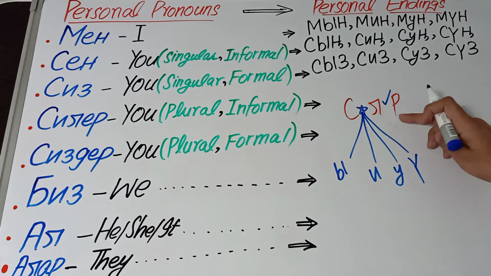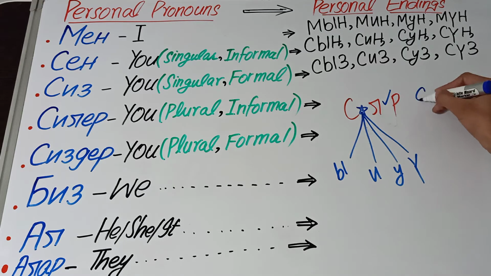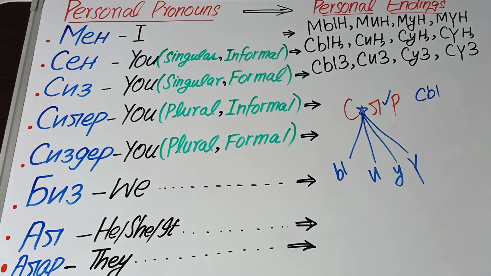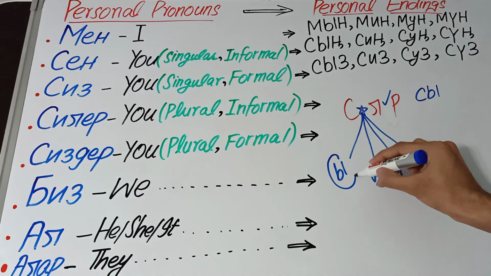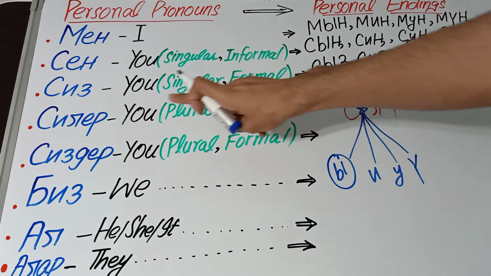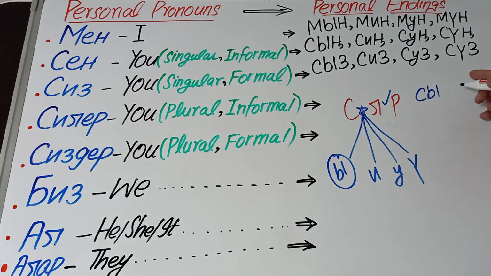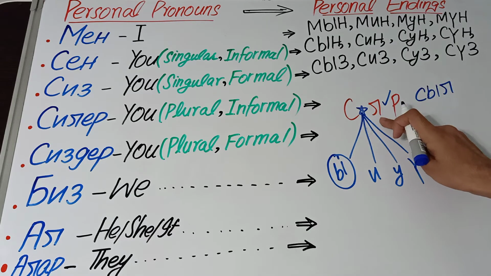But here which vowel will you use? Here you can use the vowel according to the vowel harmony. For example, if we write here, if you choose this one, this vowel you choose and write it here. Remember, we are making the personal endings of siller, this one, and you choose this. Now you will write l, this.